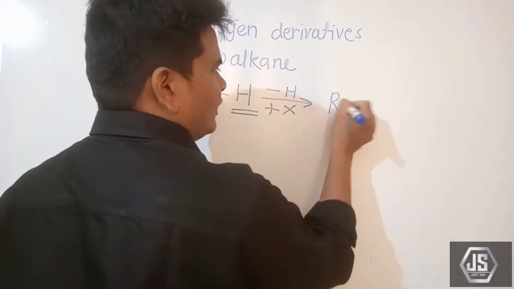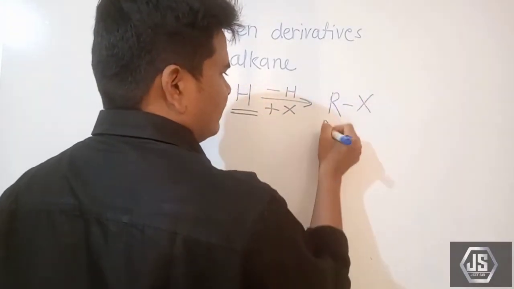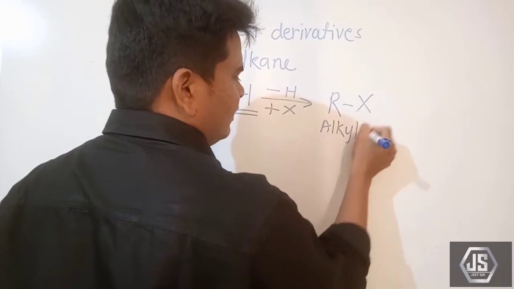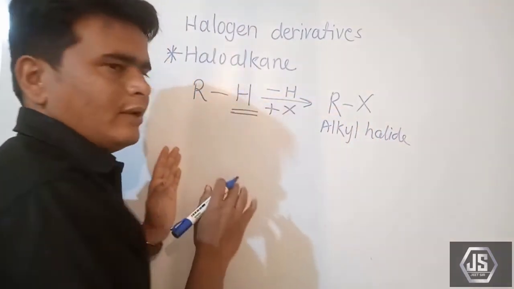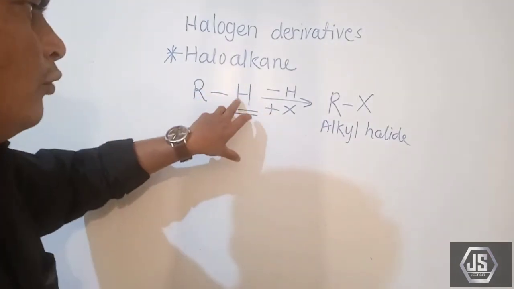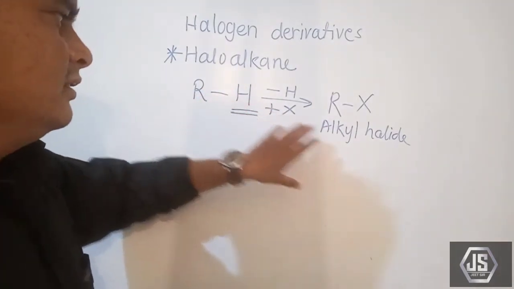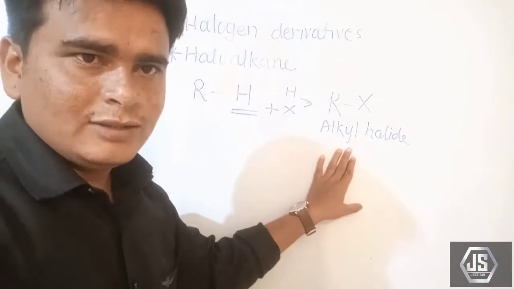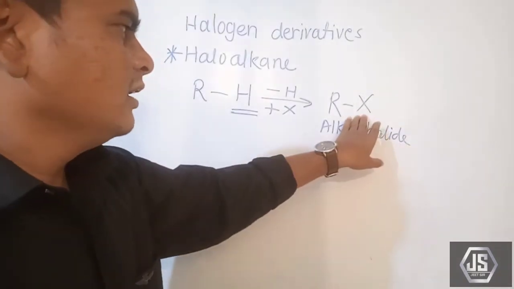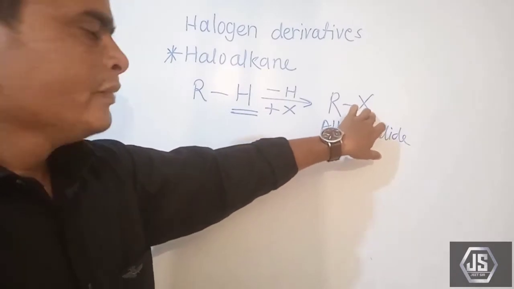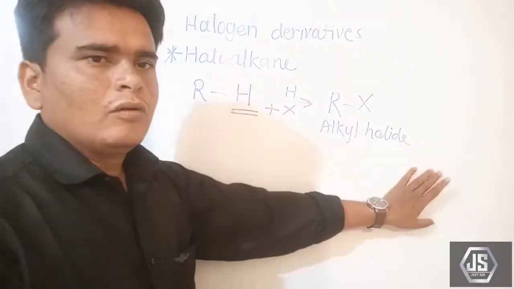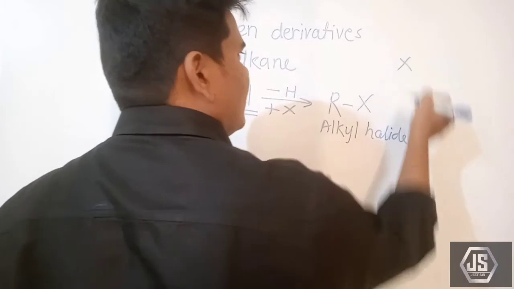So we get alkyl halide. If we remove one hydrogen atom from an alkane, it is converted into alkyl. Then when one halogen atom bonds with the alkyl, alkyl halides are formed.